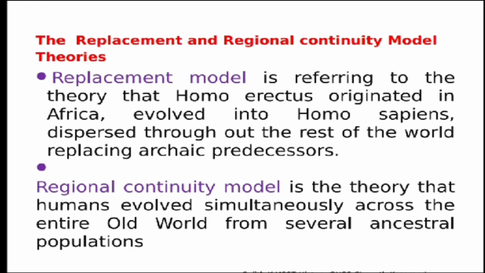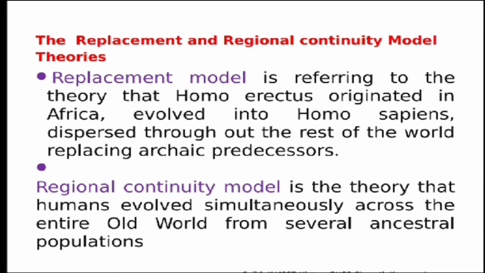It means that the whole world has been occupied by the descendants of the primitive man who must have appeared in Africa. They suggest that the enormous similarity amongst modern human beings is due to their descent from a population that originated from a single region, and that single region is Africa. So they advocate that all older forms of human being have been replaced by the man who originated from Africa, and he replaced all the earlier forms of human being. So this is called the replacement model.